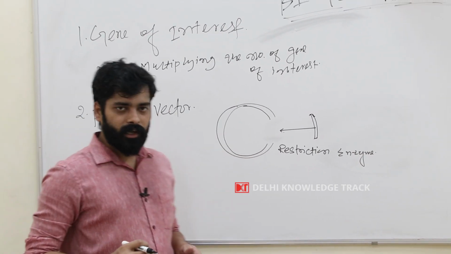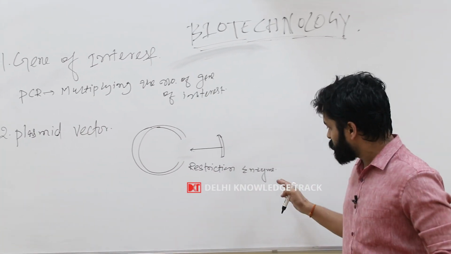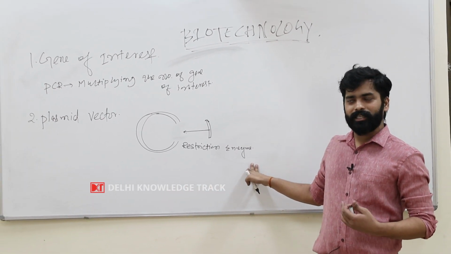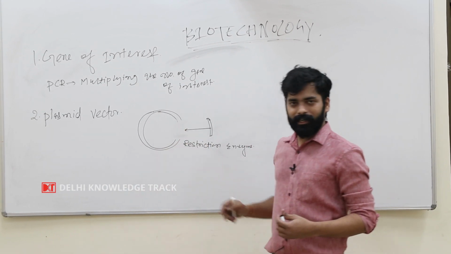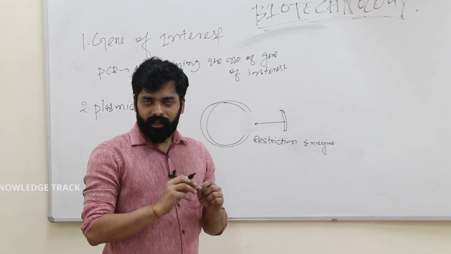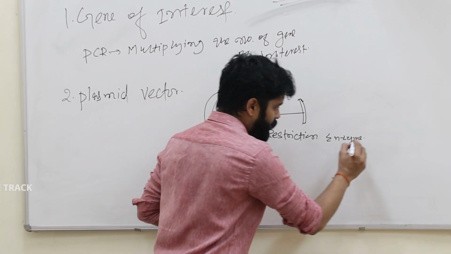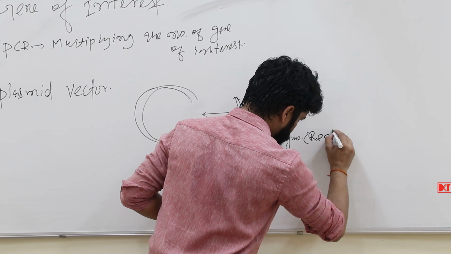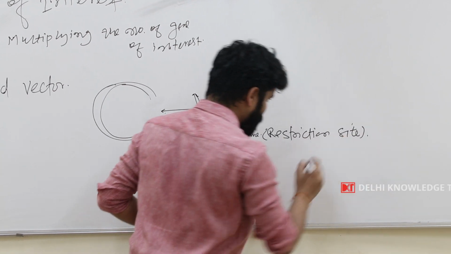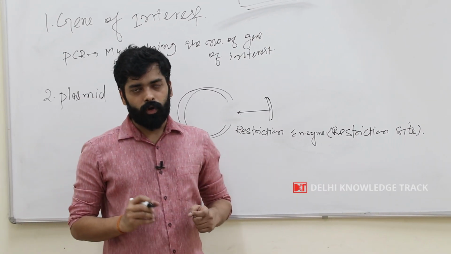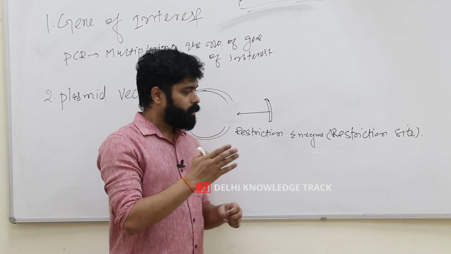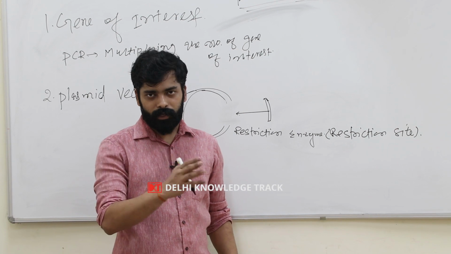Now the question is, what is a restriction enzyme? As I have told, a restriction enzyme is the molecular scissor that is used in recombinant DNA technology, or genetic engineering, to cut the double-stranded DNA molecule. And a restriction enzyme always recognizes a site of the DNA that is known as the restriction site. And the restriction site is basically a palindromic sequence. So what is a palindromic sequence? Palindromic means whether we read from the 5' end or the 3' end, it will always be the same.